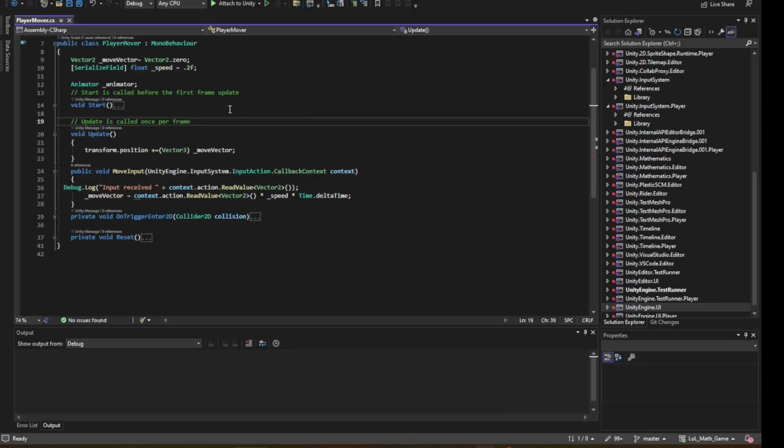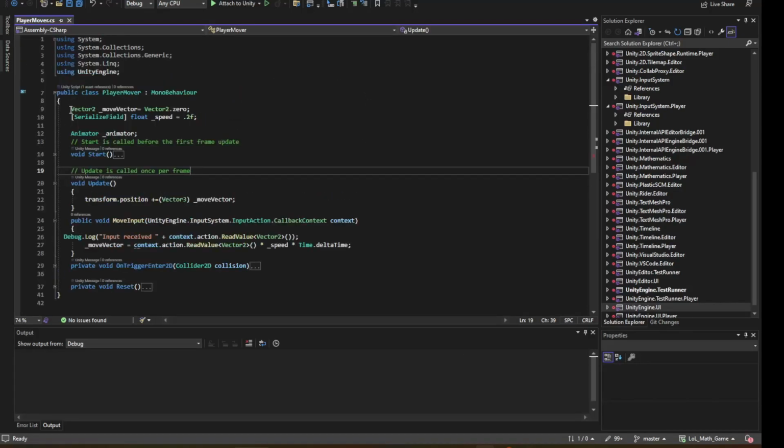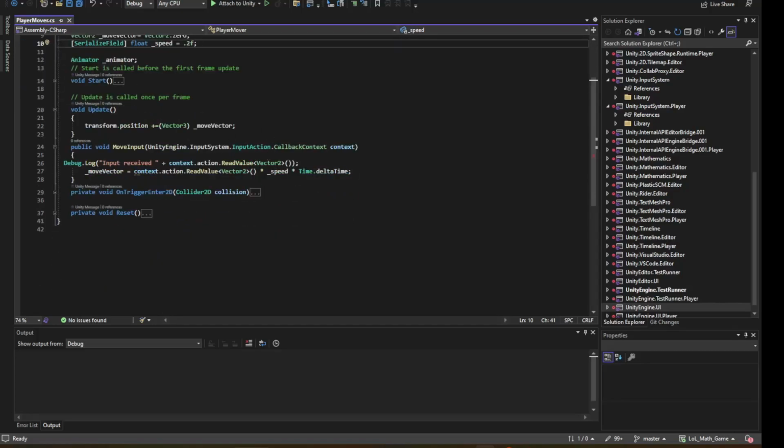And if we edit that, we need to add a vector 2, which is our movement vector. That's going to match the input from our stick. And I've added a float for speed, which is going to determine how fast we go. Then we go down to update and we just say transform.position plus equals move vector. You'll see that I've taken my 2D move vector and cast it to a vector 3. That's because transform.position needs a vector 3, but we're only getting a vector 2 from the input. So that Z is only going to turn into a 0 and we're good to go.